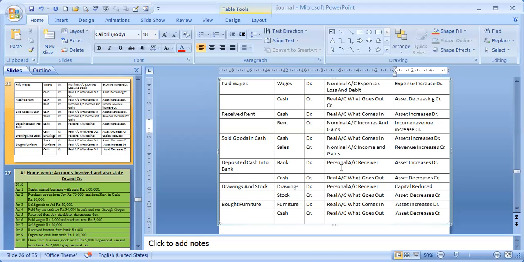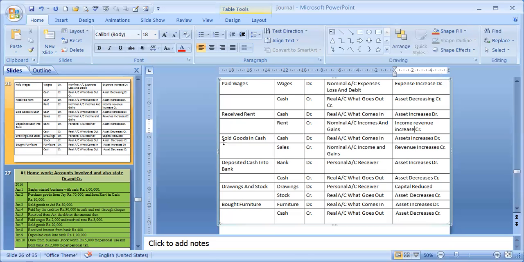Suppose SBI, BOB, whatever bank is receiving the money, bank being a personal account, debit the receiver. And cash is going out, it's a real account, what goes out is credit. Under modern approach, bank is an asset, cash also is an asset. Bank balance is increasing, that's why debit. And when cash is reducing, asset decrease, credit.